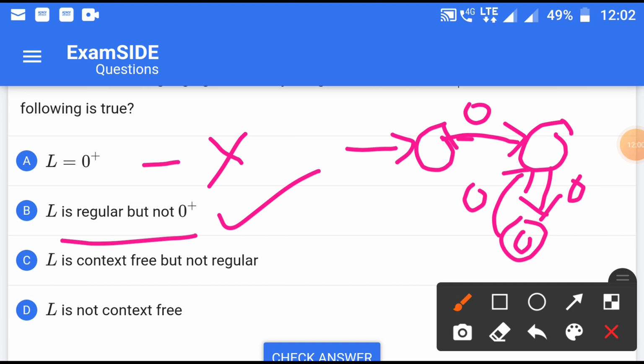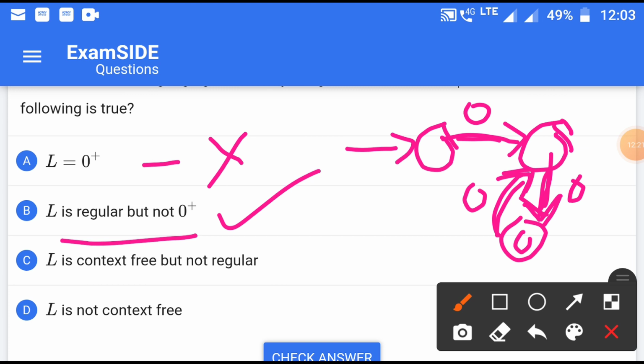Just check it: 0 and 0, even times. If we use this path, then the third 0 is not a final state, so it will not be a valid string. We have to move using this path to the final state. So four 0s, in the same way six 0s, eight 0s.